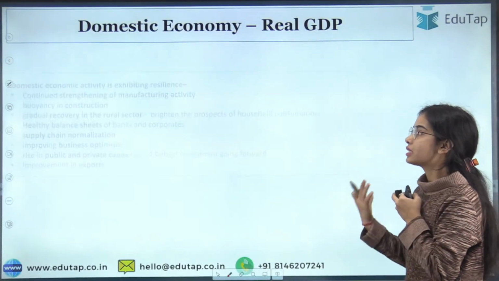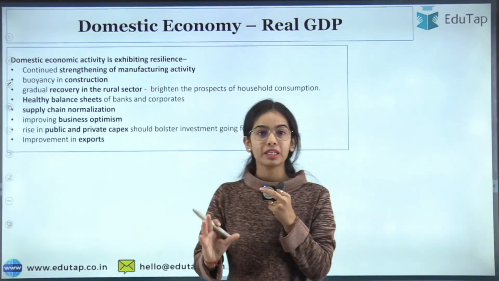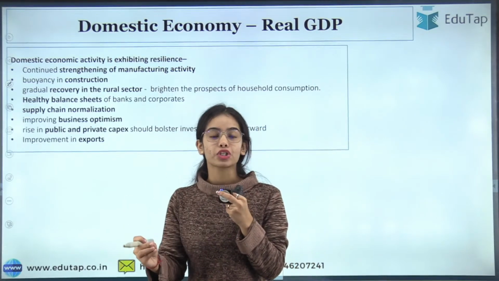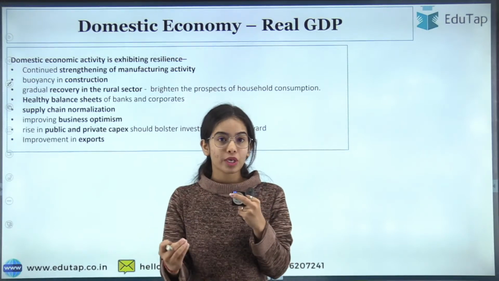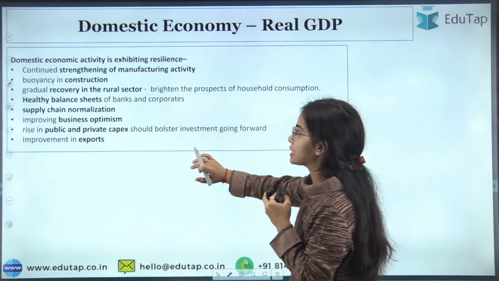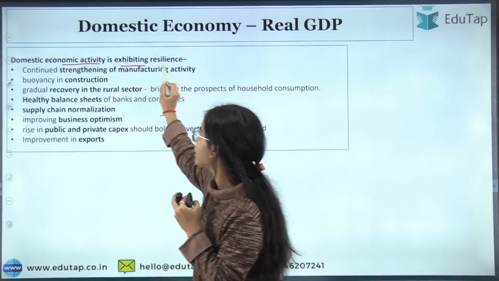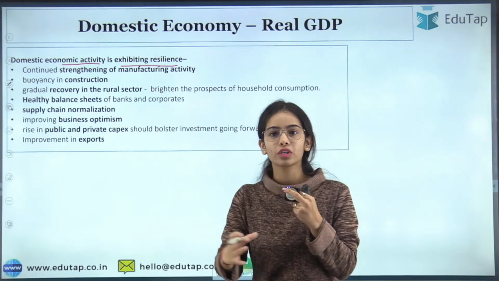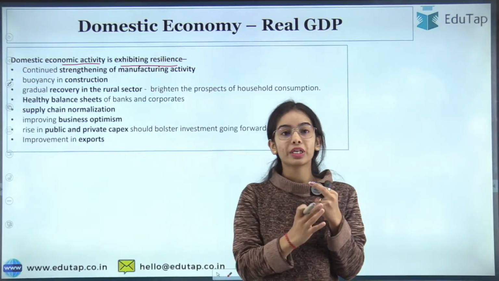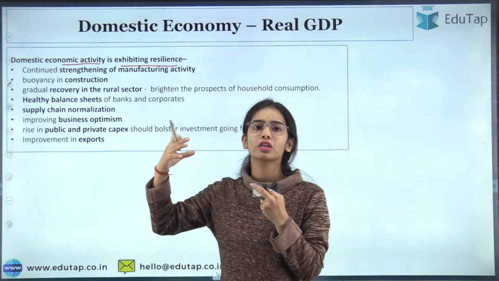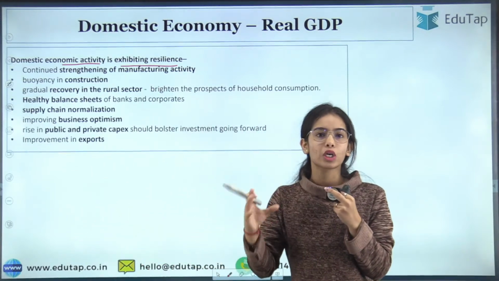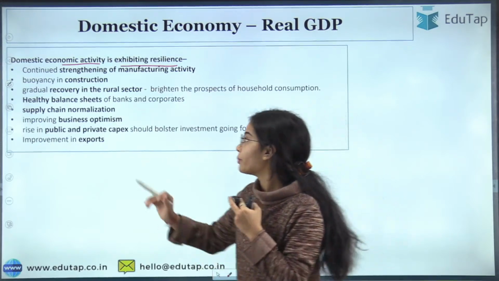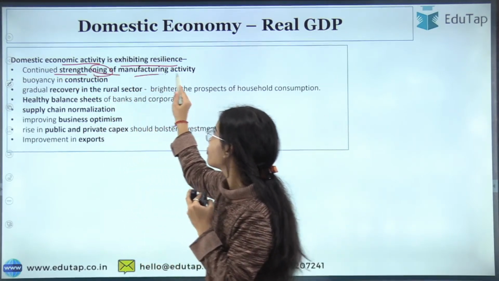Now the domestic economy, the real GDP. What has happened in the domestic economy? What is the scenario of the current economic conditions? What is the macroeconomic situation of the economy? That we will discuss. Domestic economic activity is exhibiting resilience, even though there is a lot of turbulence coming from outside and many problems going on in the global economy. Still, our domestic economy is quite resilient. There is continued strengthening of manufacturing activity.